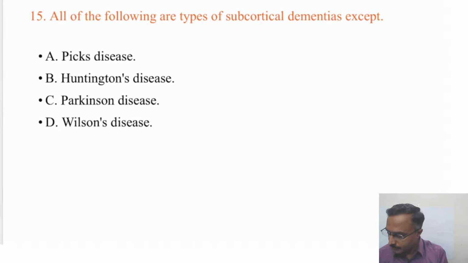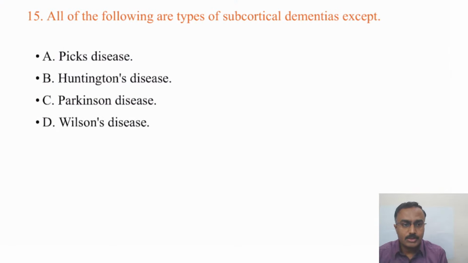Right. So coming to the next question, all of the following are types of subcortical dementias except. Any answers? This again seems to be a simpler question. As the name says, it is a subcortical involvement, because more often dementias are associated with cortical. Mohit Singla and Muskan Jindal are saying it's Wilson's disease.